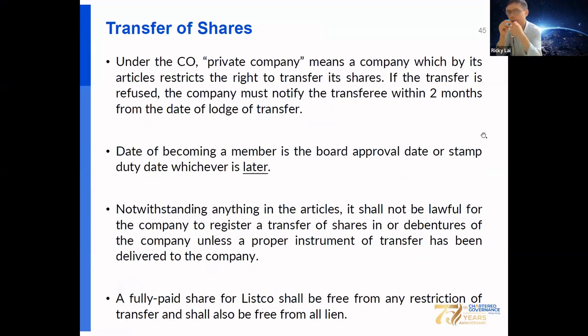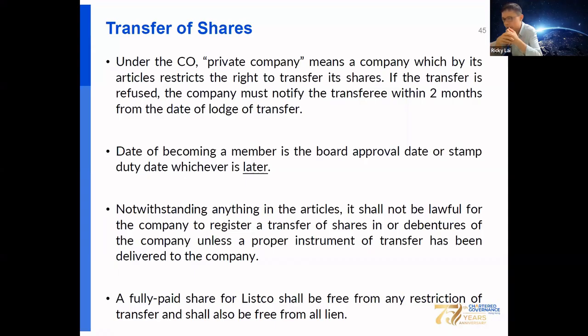You should also know some procedures for transfer of shares, in particular for a private company, where the company articles restrict the right to transfer the shares. And the director can refuse the registration of transfer. The company must notify the transferee within 12 months from the day of the lodgment of transfer. The effective date of share transfer is the board approval date or stamp duty date, whichever is later.